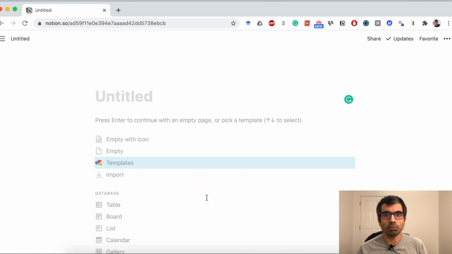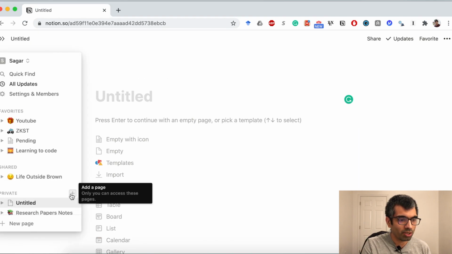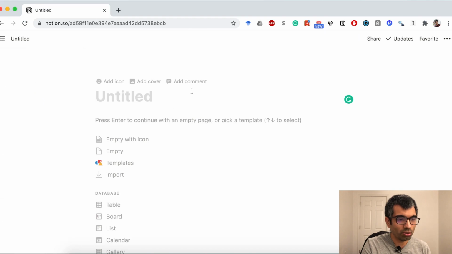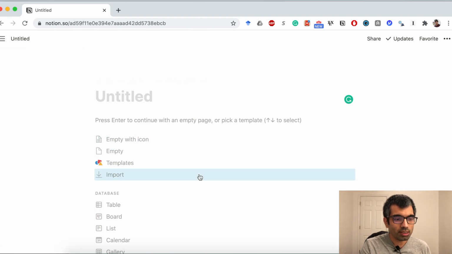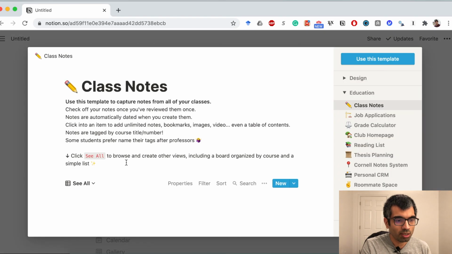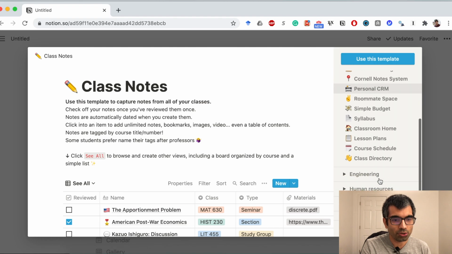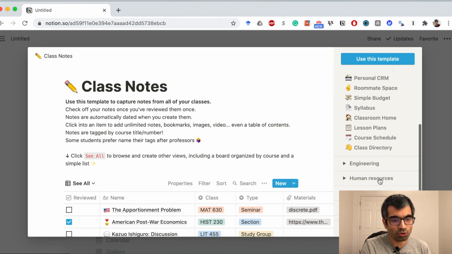Now that you have signed up, how do you get started? Once you are signed in, you can create a new page by clicking this plus button here. So this will create a new page for you. And then one easy way to get started is to work with their built-in templates. So if you go here, you can see that there are tons of built-in templates that you can use and you can customize for your own use.